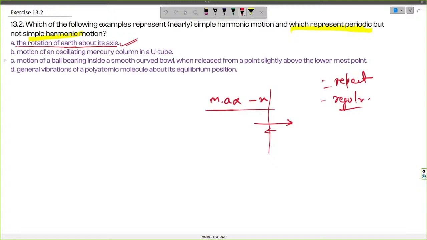Now in the second case we have the motion of an oscillating mercury column in a U-tube. Let us assume that this is mercury, and if by the action of pressure or some other way we unbalance the level, then a restoring force develops due to the acceleration due to gravity. So we can say that this is a simple harmonic motion, and this restoring force will be proportional to the displacement, in the direction opposite to the motion.